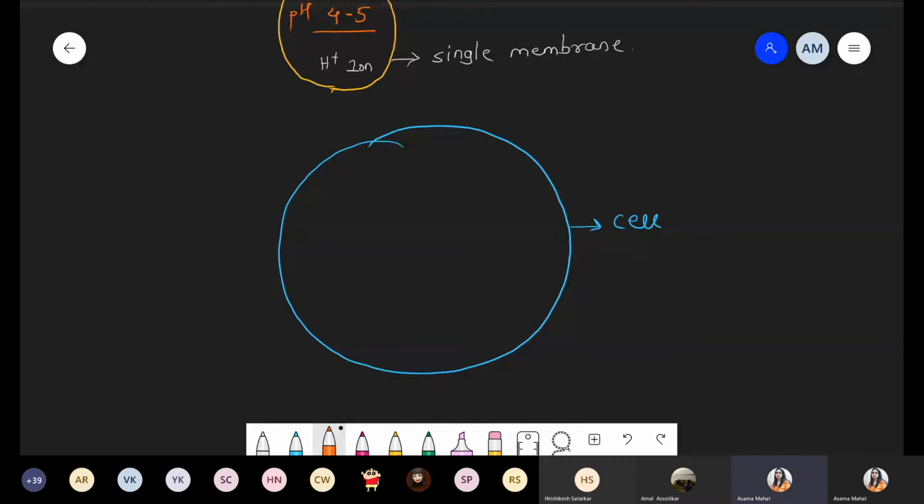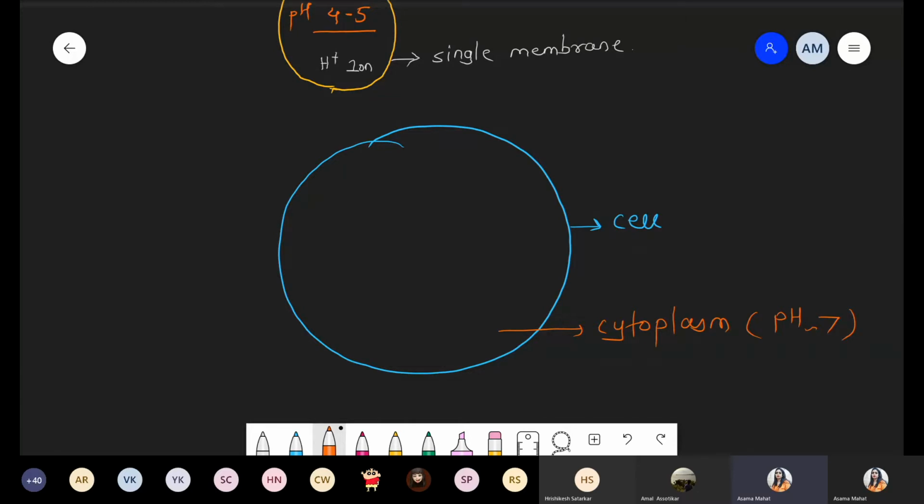So when we are talking about the cell, inside the cell there is the presence of cytoplasm, and that cytoplasm has a neutral pH. Normally we are talking about pH 7, maybe plus or minus, it could be 6.8 or 6.9, 7, 7.1 or 7.2. So approximately pH 7 means we are talking about neutral.